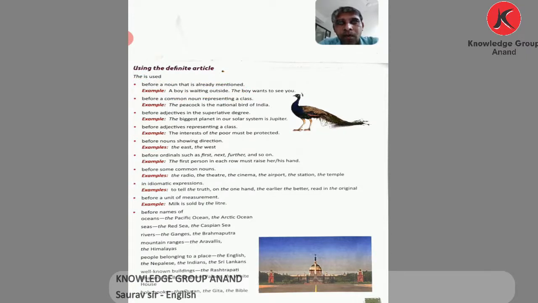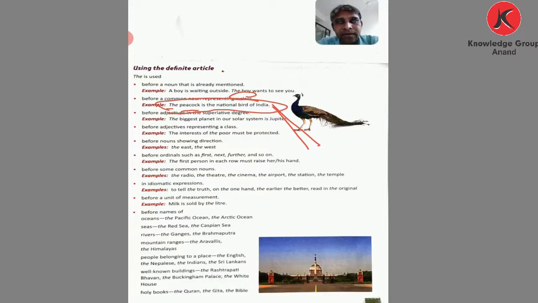Before a common noun representing a class. Peacock. There are so many peacocks, but when we talk about all peacocks as a whole, that is why here we use the. The peacock is the national bird of India. The tiger is our national animal. So we refer to the whole class. That is why we use the.